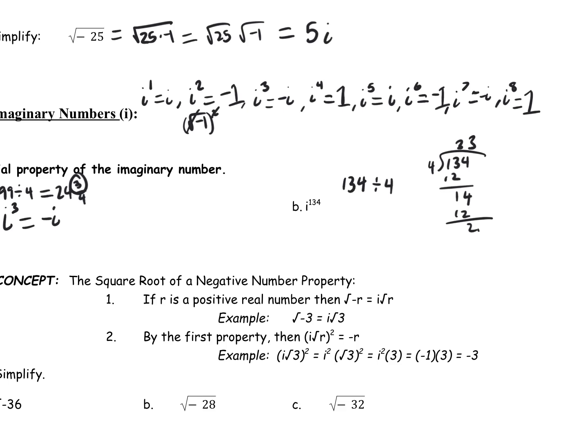Got 2 left over. So remainder of 2. We could just say remainder of 2, or 2/4 or 1/2. But our answer is 33 with a remainder of 2. So this remainder is going to be the power. So it's going to be equal to i squared, which is the same thing as -1.